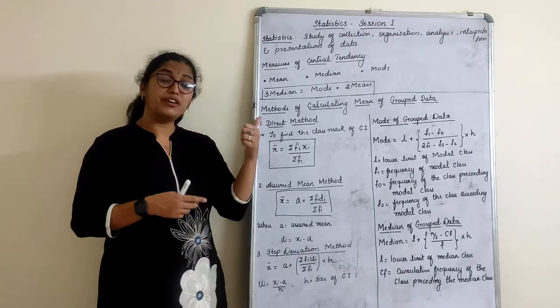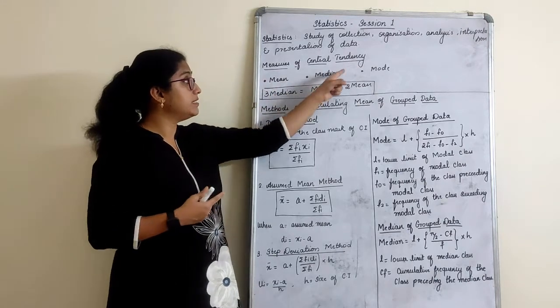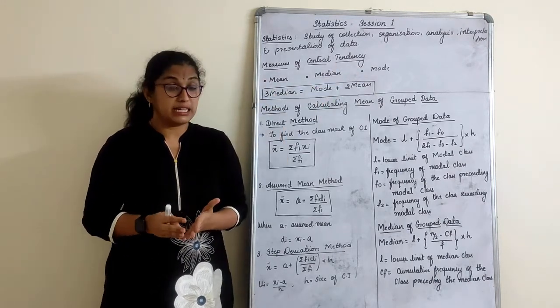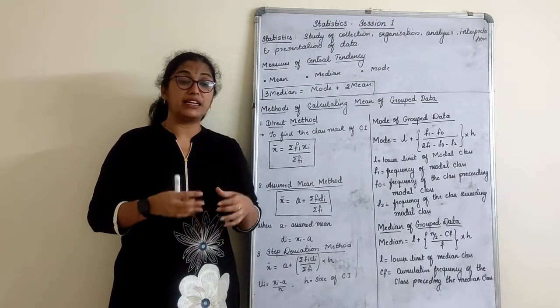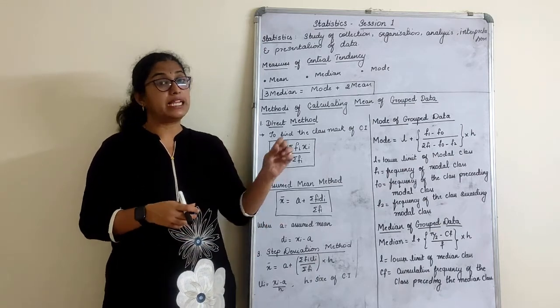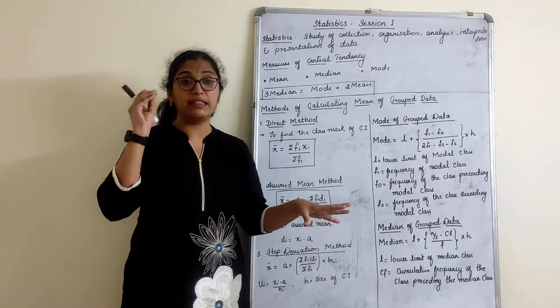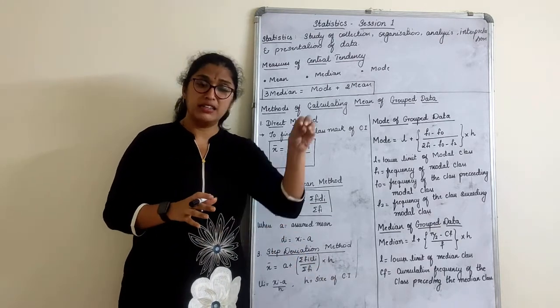Then we had three measures of central tendency, that is mean, median and mode, which you studied last year for the ungrouped form. Now what is the ungrouped form of data? Raw data is called an ungrouped form. For example, in a class there are 20 students, and the test marks scored by these 20 students are the raw data, right?